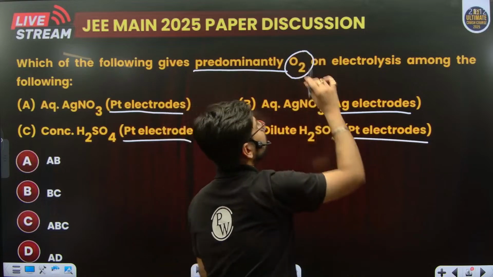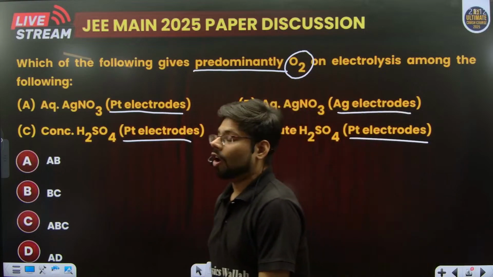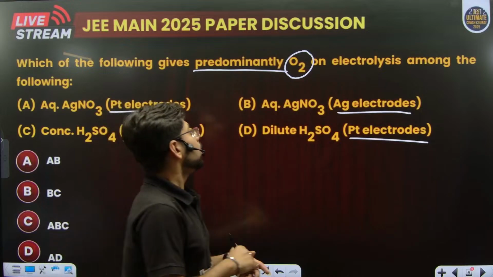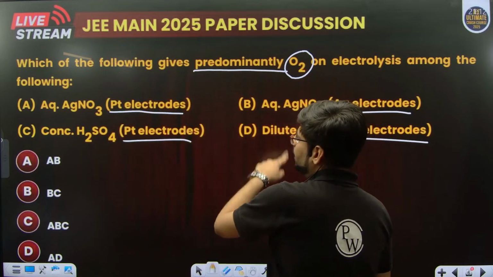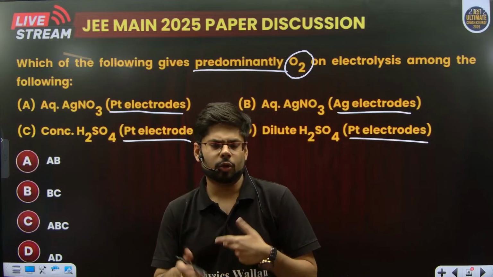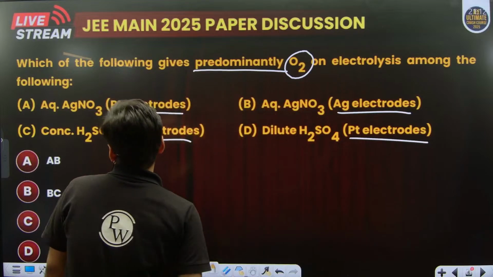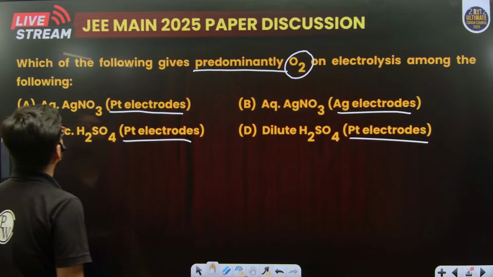O2 will not be obtained on the cathode. O2 will always be obtained on the anode, right? So we can just analyze the products of the anode rather than going into the cathode part. So if you look at the first option, that is aqueous AgNO3.